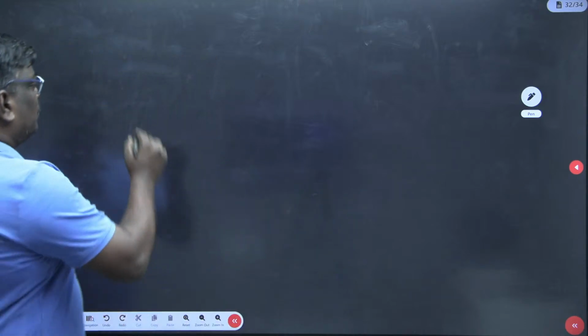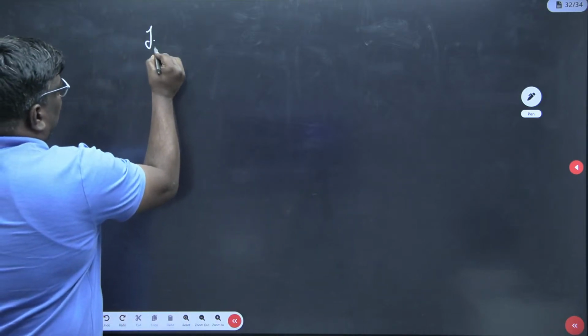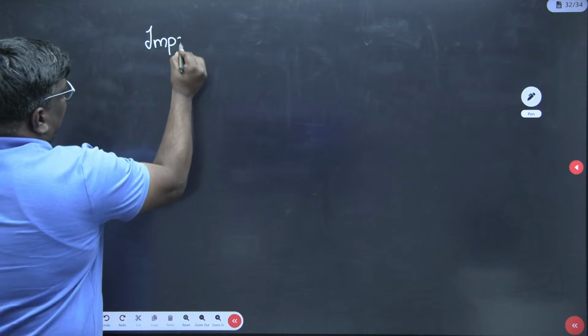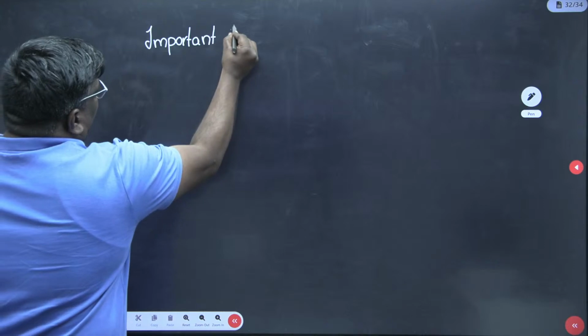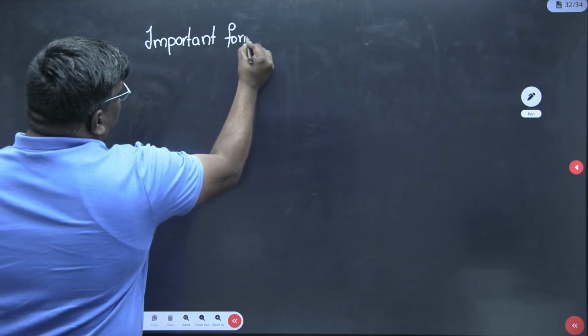Let me tell you the important formulas. Again and again I am telling you, in properties of soil, you should be aware of the important formulae and the terms, how they can ask you.